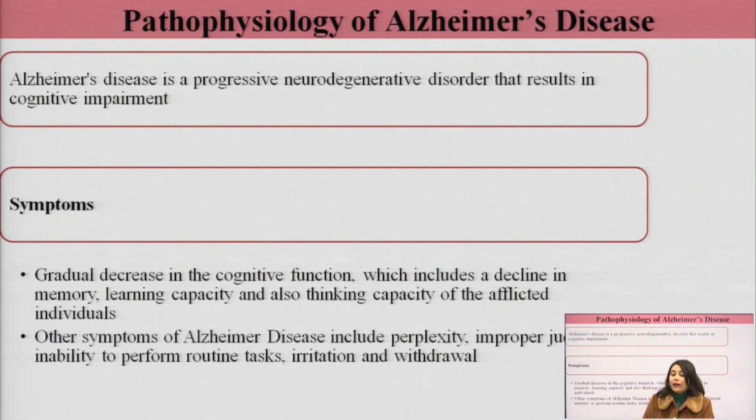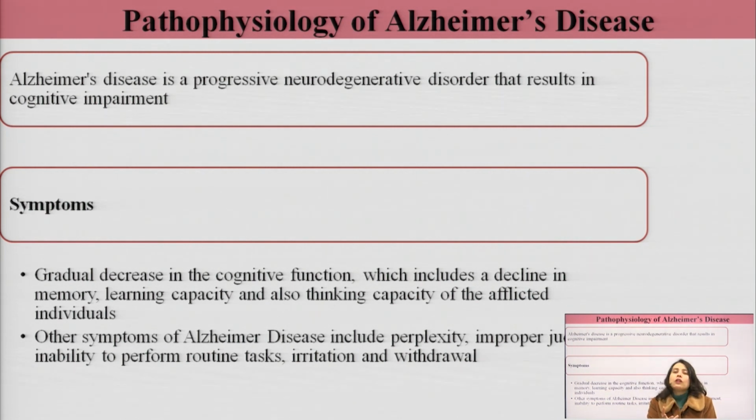Moving ahead to the pathophysiology of Alzheimer's disease. Now, Alzheimer's disease is another neurodegenerative disorder. Alzheimer's disease is a progressive neurodegenerative disorder that results in cognitive impairment. The hallmark for Alzheimer's disease is basically cognitive impairment.